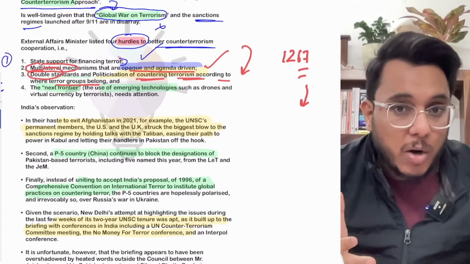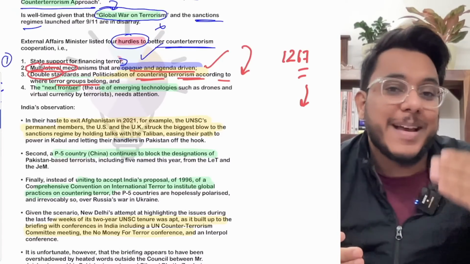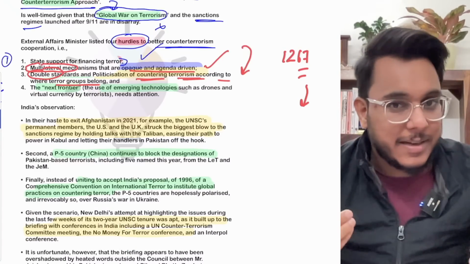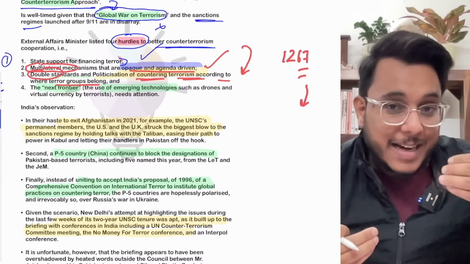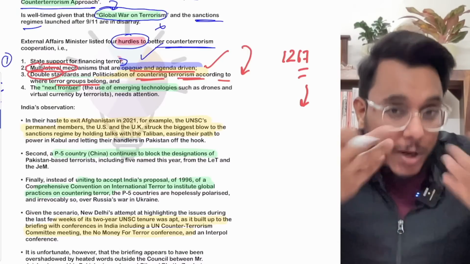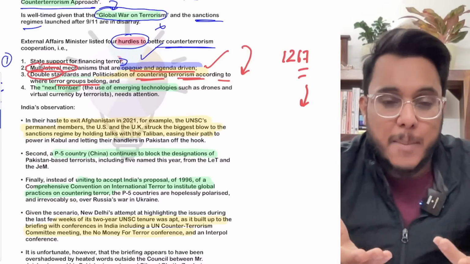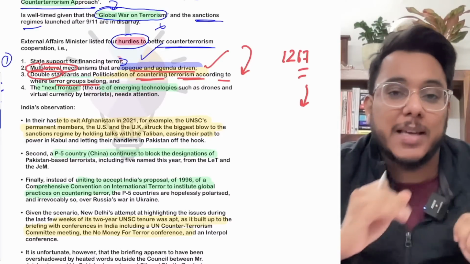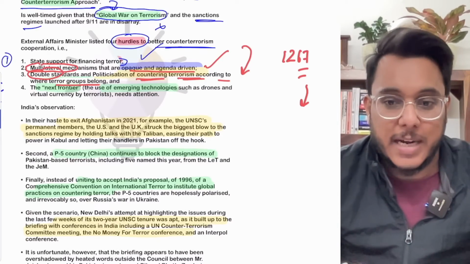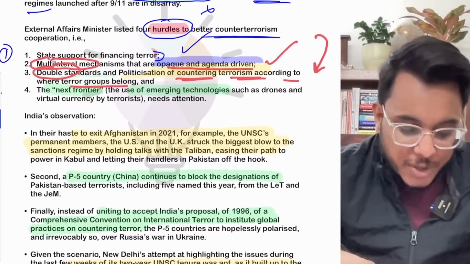Why has China blocked the names? Because the proposal was floated by India and USA, and China sees them as adversaries. And secondly, the terrorist outfits and terrorists on whom India and USA wanted sanctions imposed are stationed in Pakistan. So that Pakistan should not get irritated, China blocked that attempt. So we find that politicization is happening.